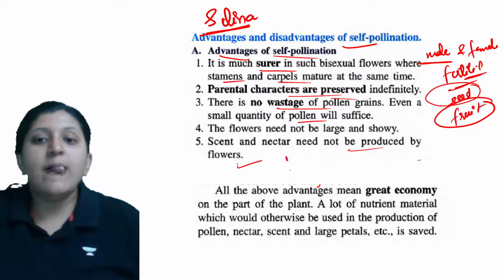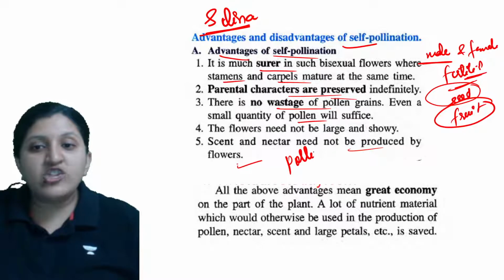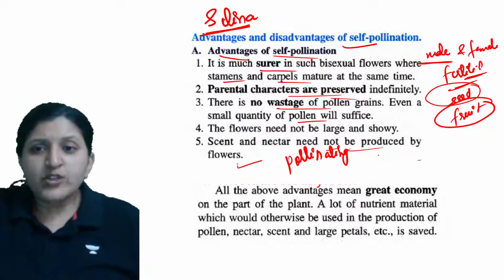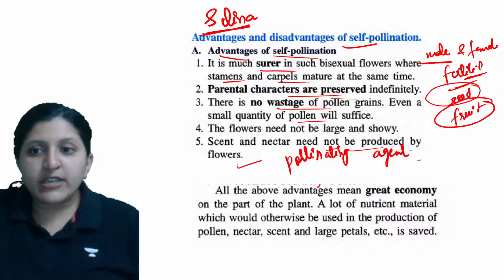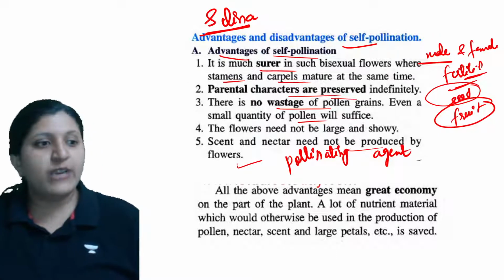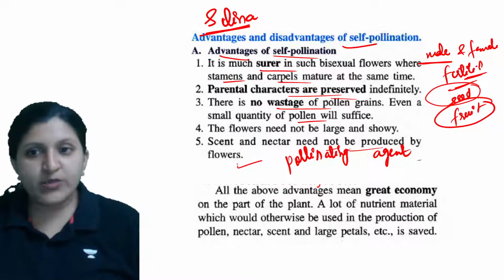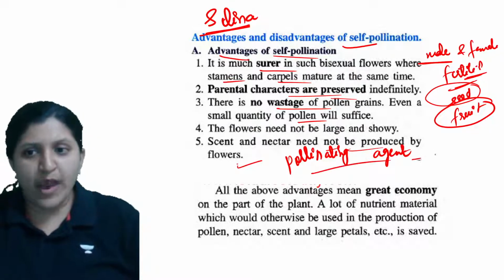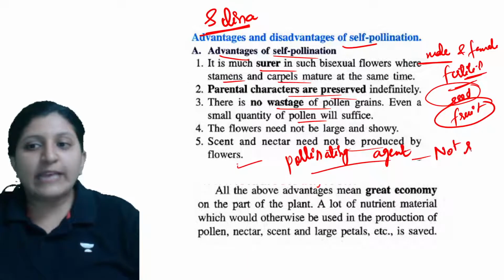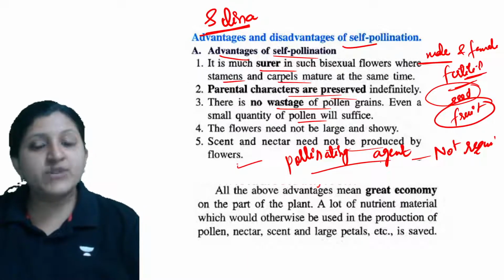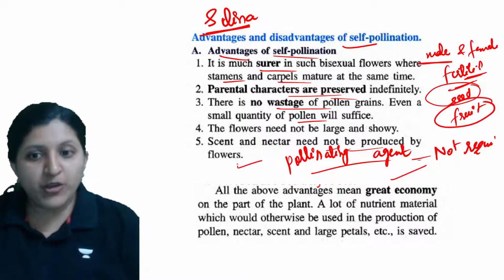So a pollinating agent is not required. Pollinating agents like insect, wind, water are not required. So all the above advantages mean great economy on the part of a plant.